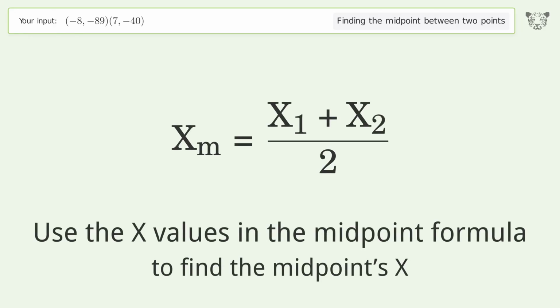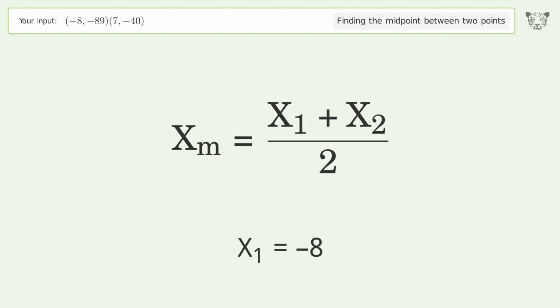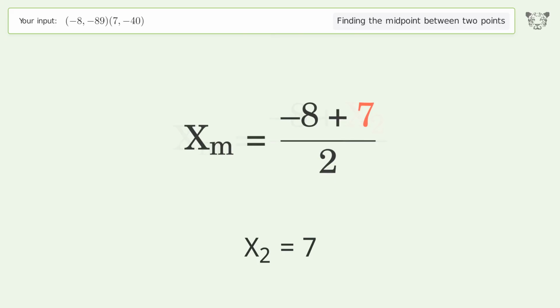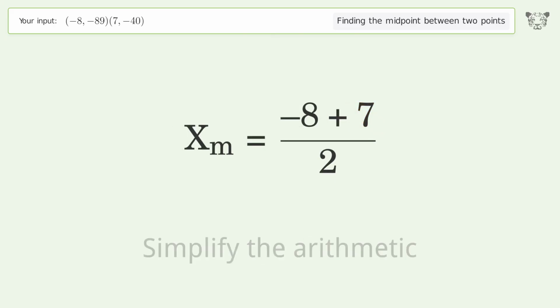Use the x values in the midpoint formula to find the midpoint's x. x1 equals negative 8. x2 equals 7. Simplify the arithmetic.